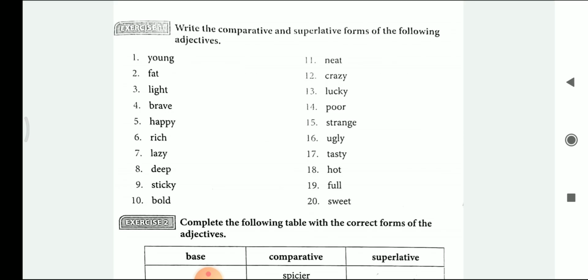Lucky, luckier, luckiest. Poor, poorer, poorest. Strange, stranger, strangest. Ugly, uglier, ugliest. Tasty, tastier, tastiest. Hot, hotter, hottest. Full, fuller, fullest. Sweet, sweeter, sweetest.